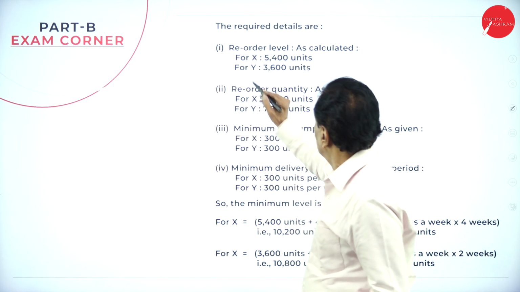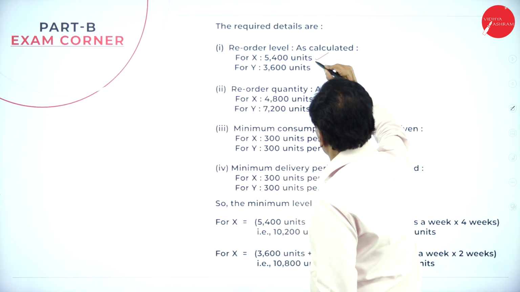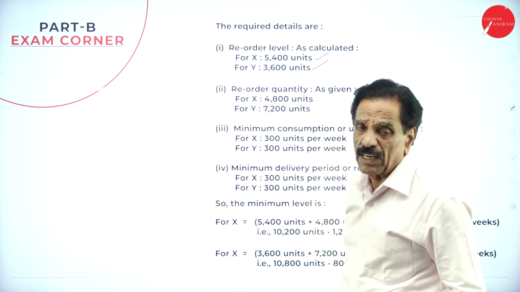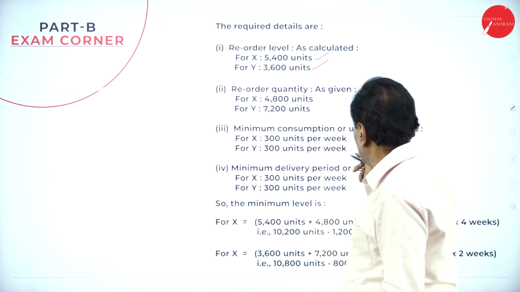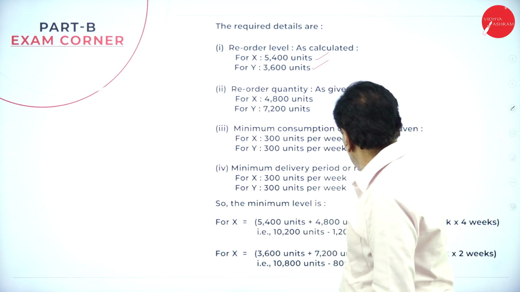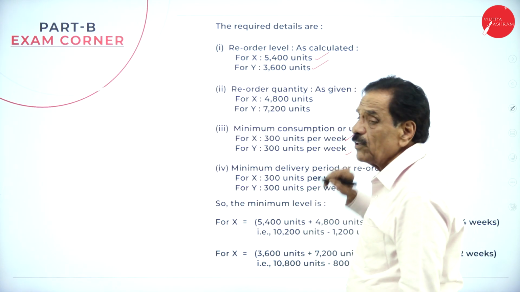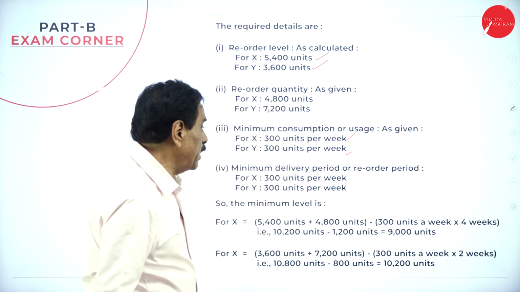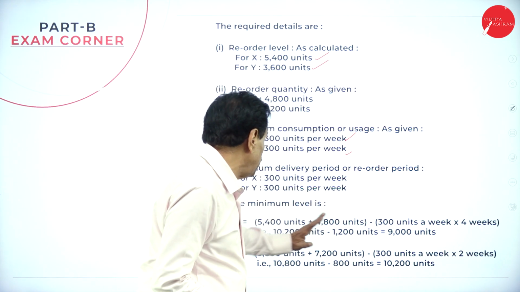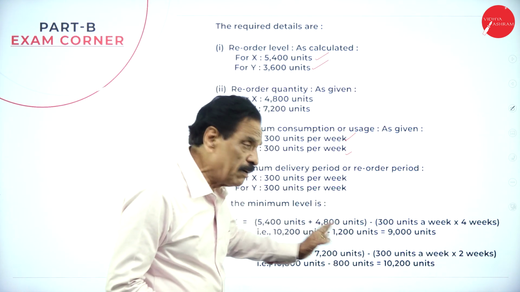Apply that. Reorder level as calculated is 5,400, 3,600. Then minimum consumption, how many units? 300 units, as per the problem. Then minimum delivery period or reorder period, 300 units per week they have given.